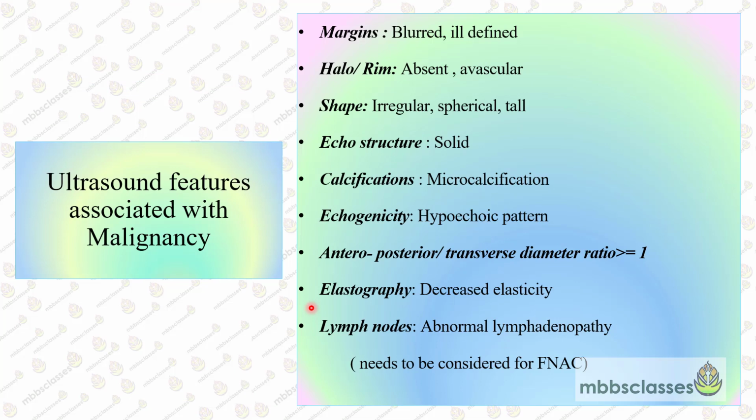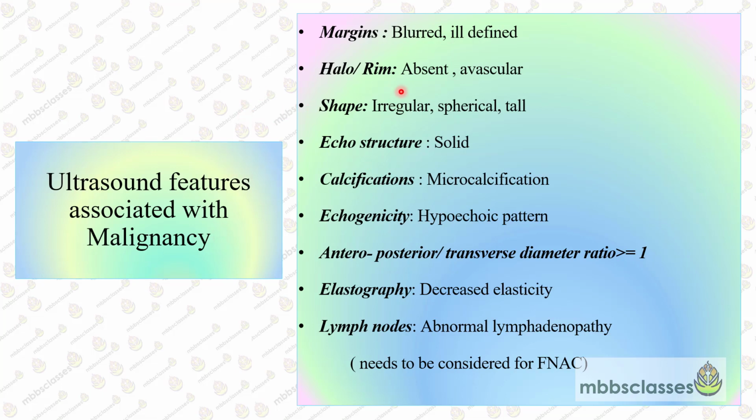Now, let us see the ultrasound features of a thyroid nodule which may be associated with malignancy. There are many points which must be taken care of during the ultrasound evaluation. First comes the margin. If a thyroid nodule has a blurred or ill-defined margin with an absent or avascular halo, then it is in line with malignancy.